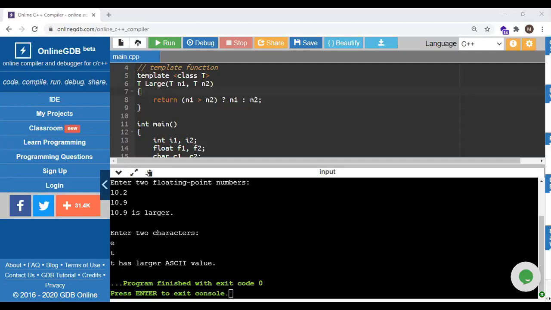We'll have a few more points related to the function template, and then we'll end with it, and then we'll start with the class template in the next session.